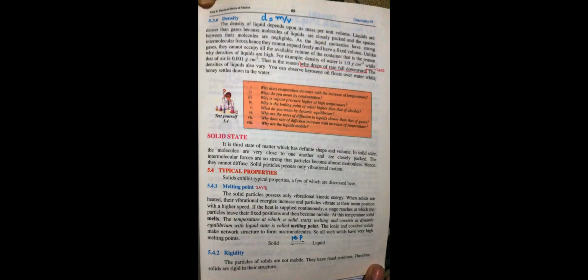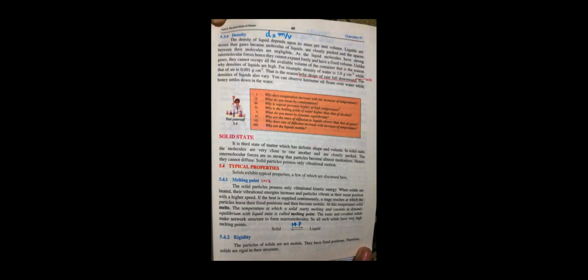So we are going to start now page number 89 of your chemistry book. Yes, it's page number 89 we are going to study, and you can see a screen share on your phones as well. Okay. So the last topic we were discussing was liquid properties. Only the last property is left, and that was about density. You can see it's written over here on page number 89, and we are going to discuss it right now.